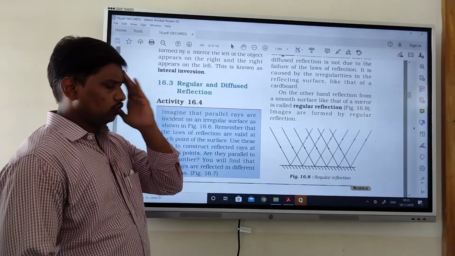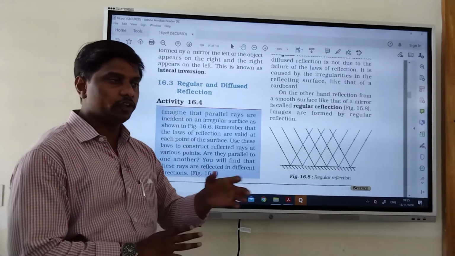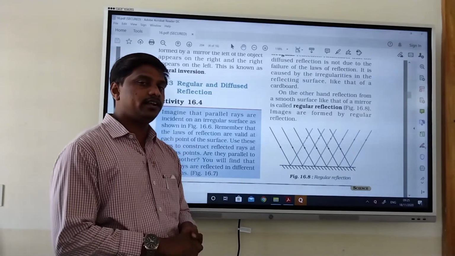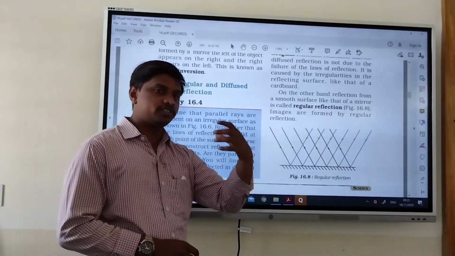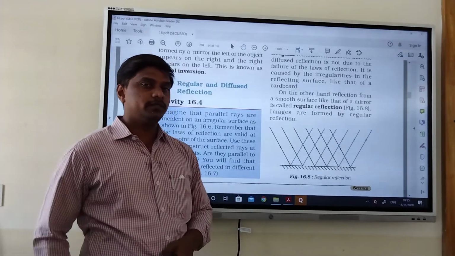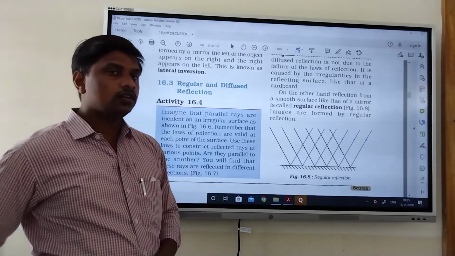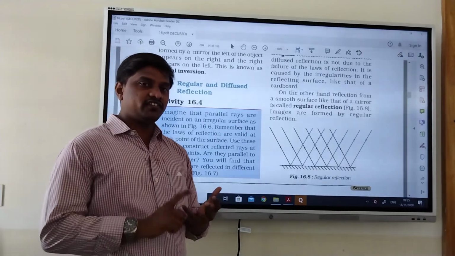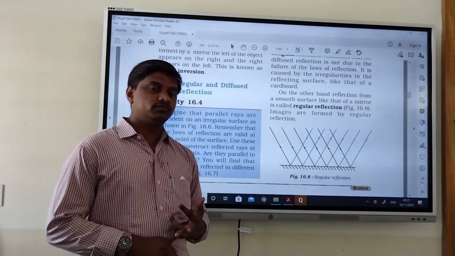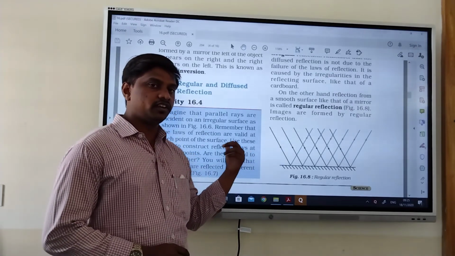Until now we have discussed what makes us sense any object: light makes us see the objects around us. Second, we have discussed reflection, that is the incident ray, the reflected ray, and the normal. We have seen the two laws of reflection.